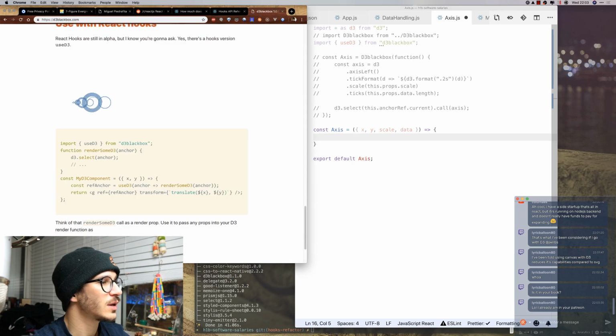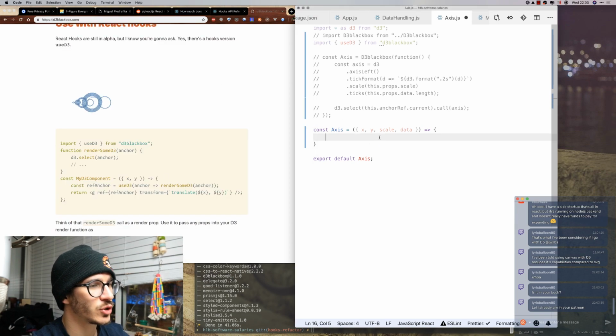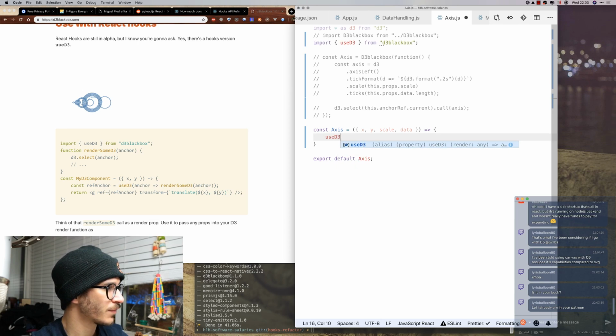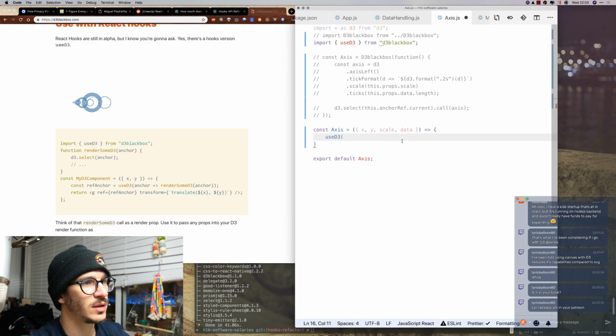So we have an axis. Now let's see, how did I say useD3 should be used? So we have useD3, which takes a D3 render method. That's this stuff here.